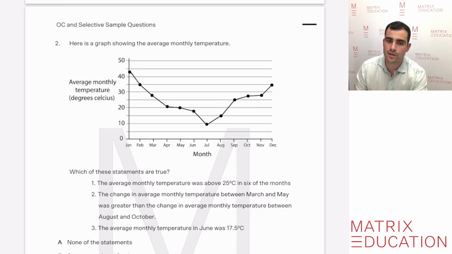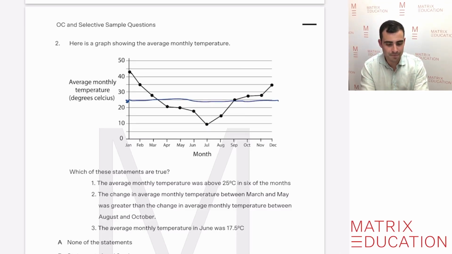So the first statement there says the average monthly temperature was above 25 degrees in 6 of the months. So the best way is to mark 25 here. Let's mark that line here, as straight as possible. It's asking if 6 of these months were above 25 degrees, which is really important. So we have 1 here, 2, 3 that are above, 4, 5, and 6 that are above. September is at 25, so we don't count that one at all. So are there 6 months that were above 25? Yes, there were. So statement 1 is correct.